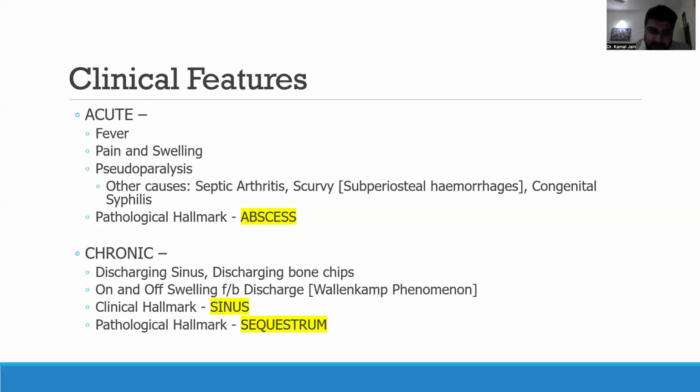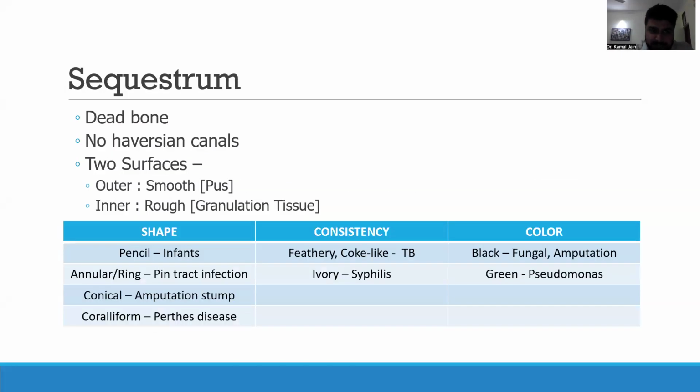The pathological hallmark of chronic osteomyelitis is the presence of a sequestrum. So let's learn a little bit more about the sequestrum. Sequestrum, as I've already told you, is nothing but dead bone. On microscopy, there are no Haversian canals. You have to remember that. And there are two surfaces, the outer surface, which is smooth, usually because it's constantly in contact with pus, and the inner surface, which is rough, because of the contact with granulation tissue.